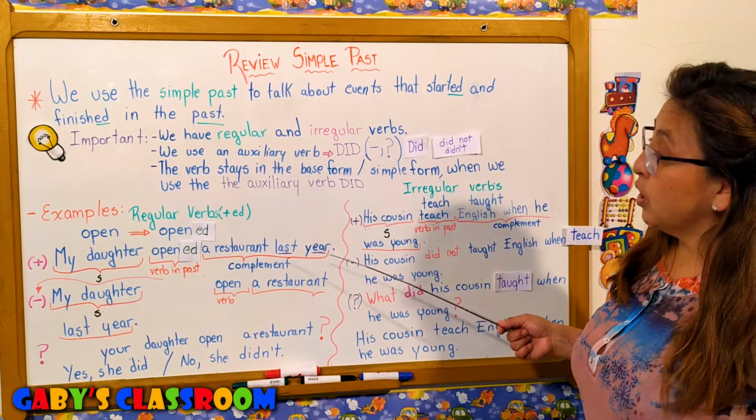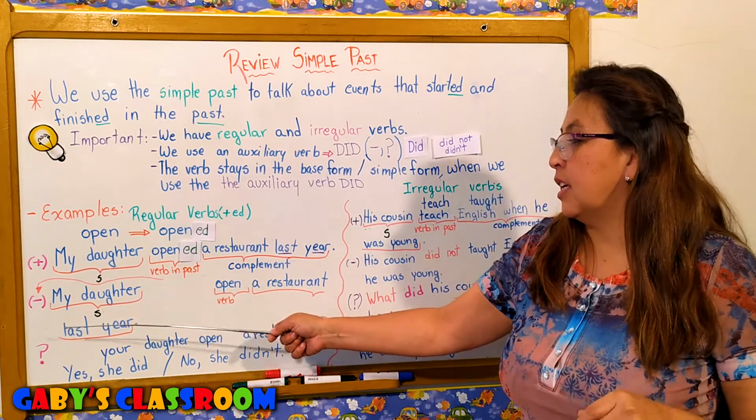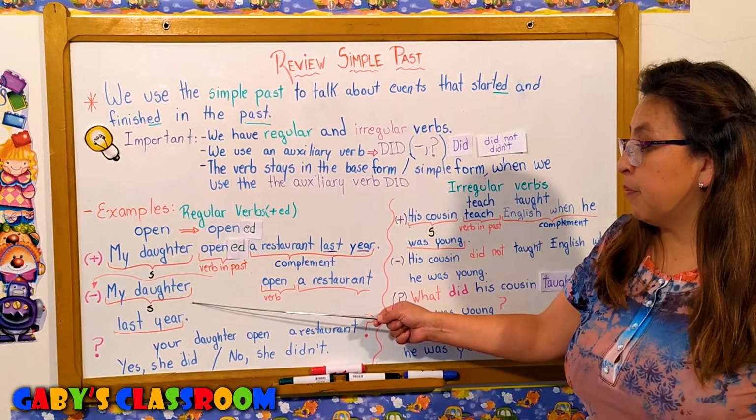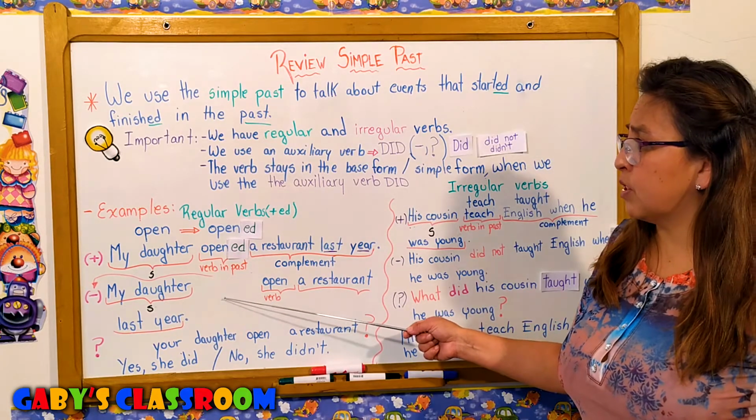Okay? We're going to make this same sentence in a negative sentence. For example, we say, my daughter, do I put not open or do I need the auxiliary verb?